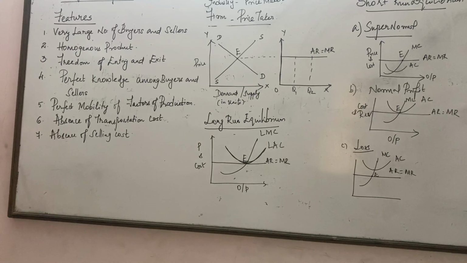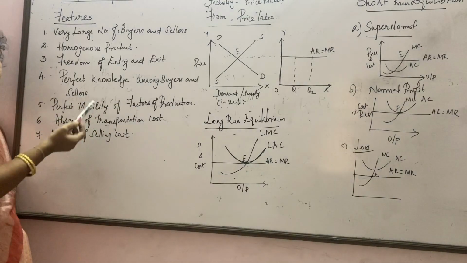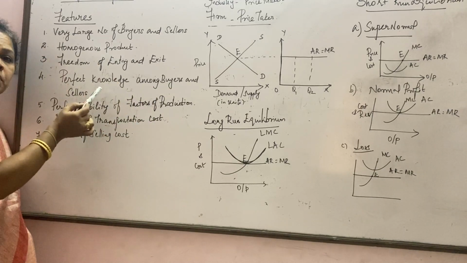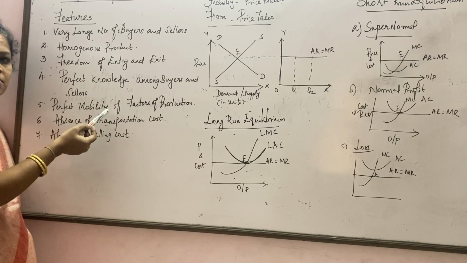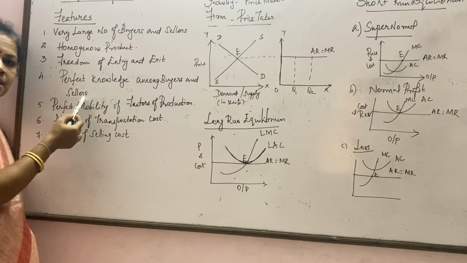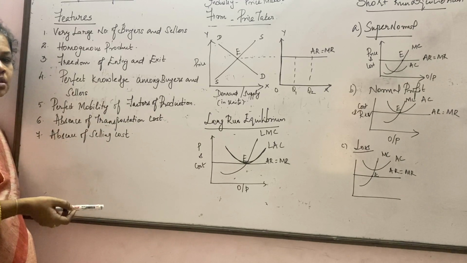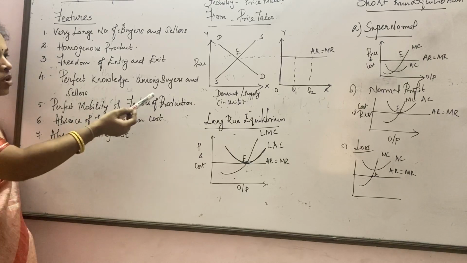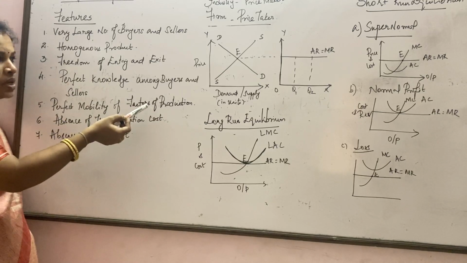Next, perfect knowledge among buyers and sellers. What does it mean? It means before going to the market, the buyer will know what the price of the product in the market is. So no one can influence the buyer. If the seller sells tomatoes or onions at an exorbitant price, or even if it varies by some 10 to 20 rupees, what will the buyer do? Naturally, he may boycott one seller and go to the next seller.